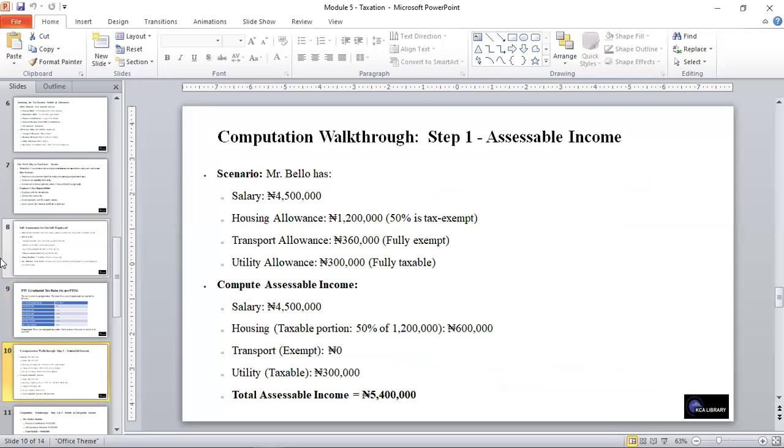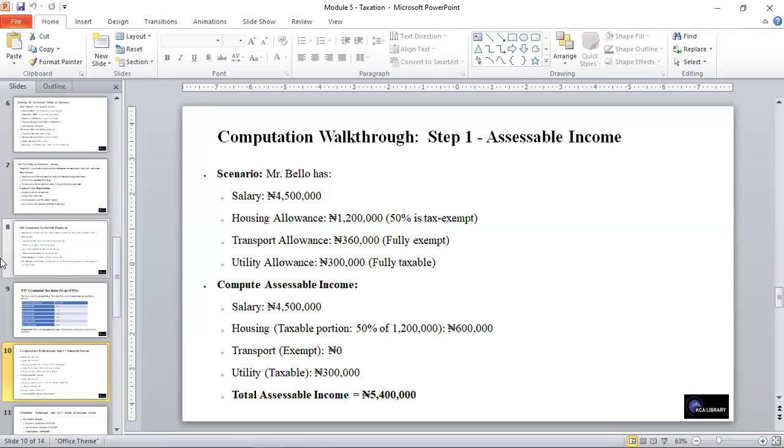And looking at a scenario of Mr. Bello with a salary of 4.5 million, having a housing allowance of 1.2 million with 50% tax exempt. Another is a transport allowance, which is 360,000 fully exempt, and a utility allowance, which is 300,000 fully taxable.